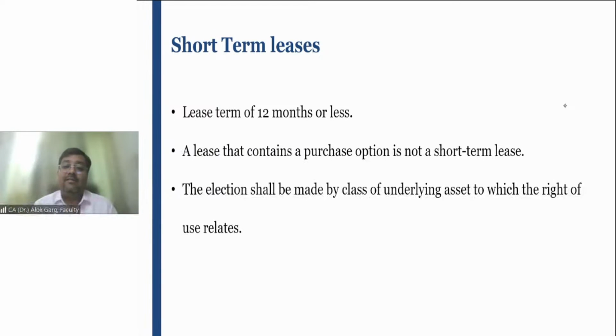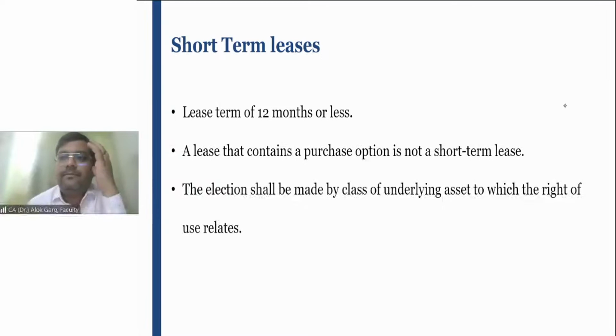In this case, whether it is short-term lease or long-term lease. Yes, it is a short-term lease. So in this case, the exemption can be availed and the rental can be directly debited into the P&L like our earlier AS 19 operating lease accounting. The rental can be debited to the P&L and cash can be credited. There is no requirement to debit right of use asset. There is no requirement to credit leasehold liability. There is no requirement to compute the present value of the future lease payments, right?